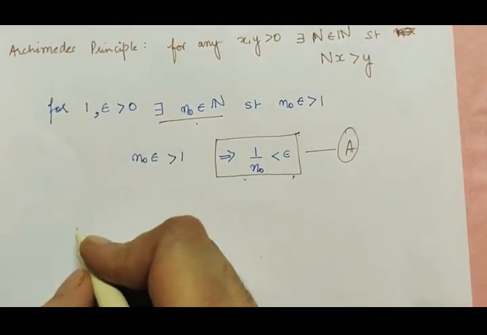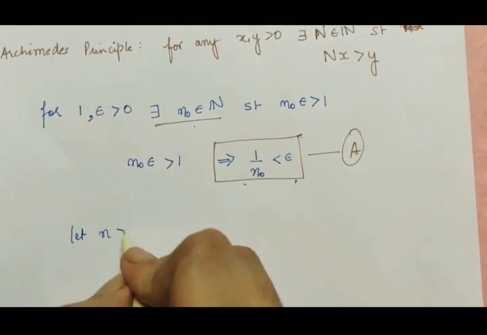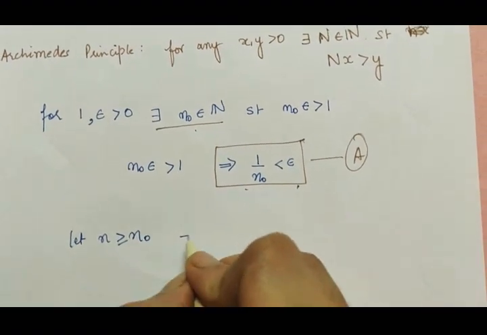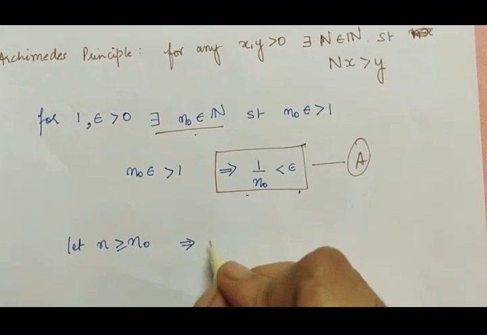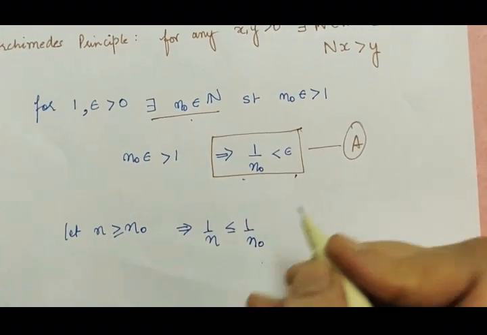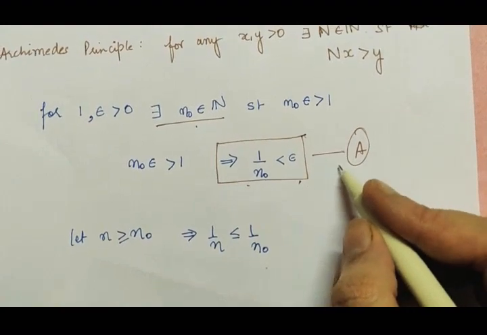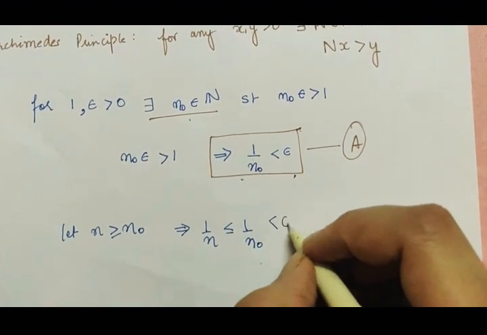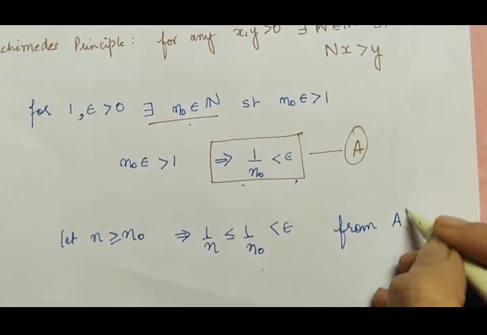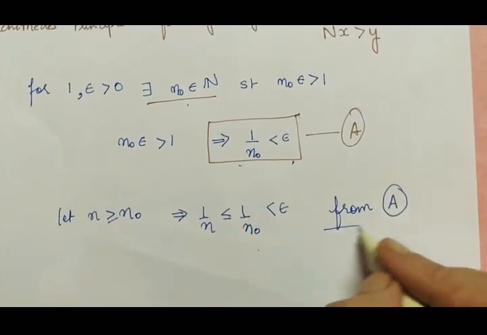So we take some arbitrary n greater than or equal to n naught. What is happening? If n is greater than or equal to n naught, 1 by n is less than or equal to 1 by n naught, which is less than epsilon, from our Archimedes principle we have proved this.